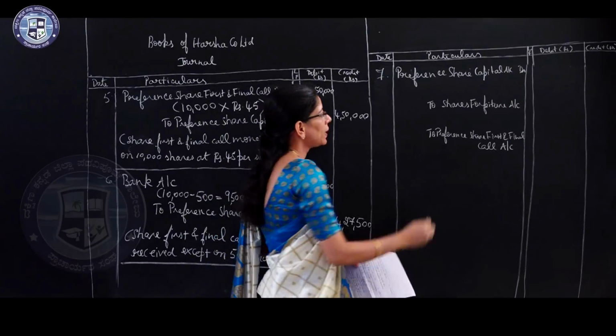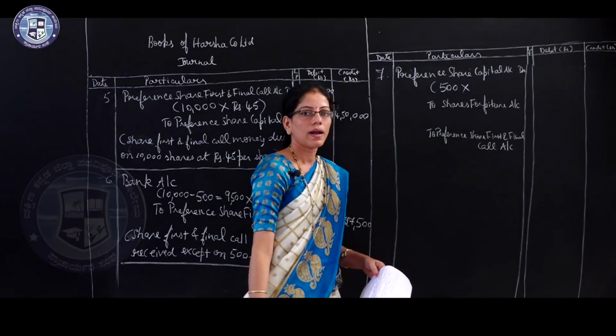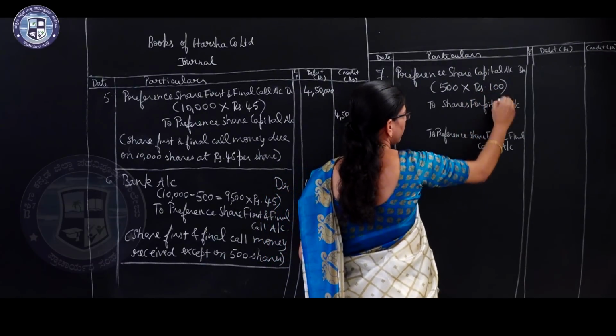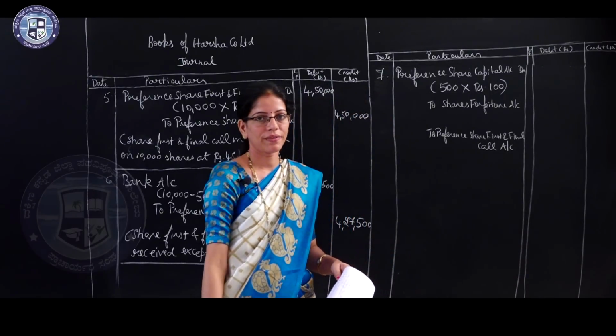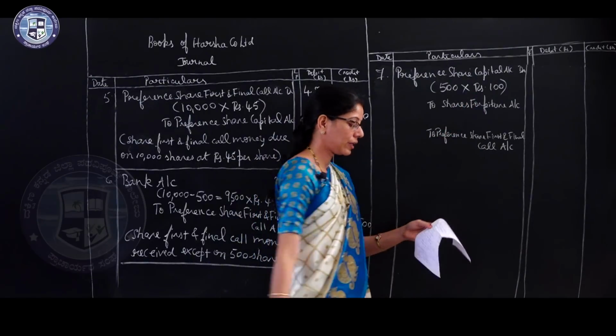Here the company forfeited 500 shares and the face value of the share is rupees 100. You should not write 105, you should not consider the premium, take only the face value 100 rupees.